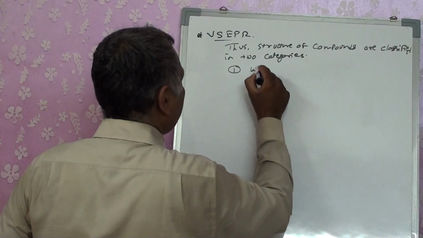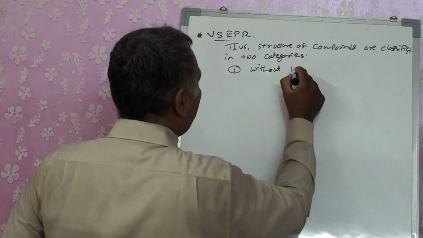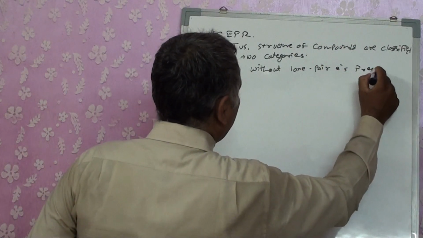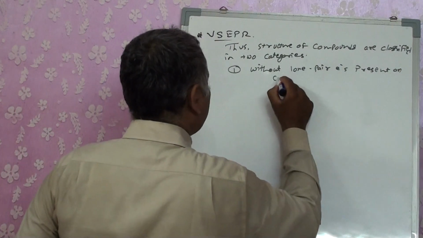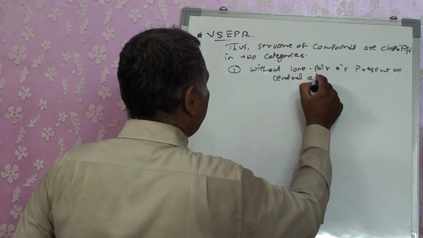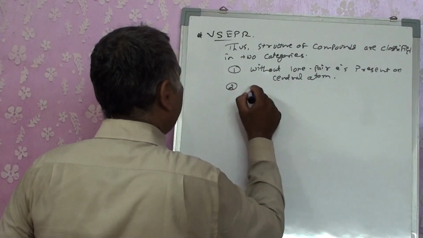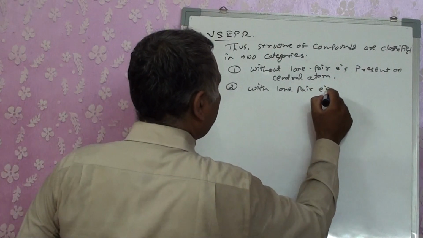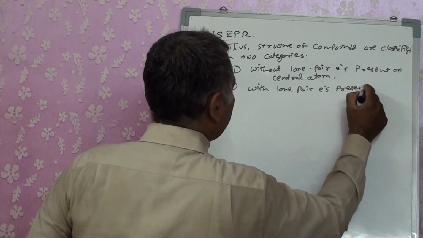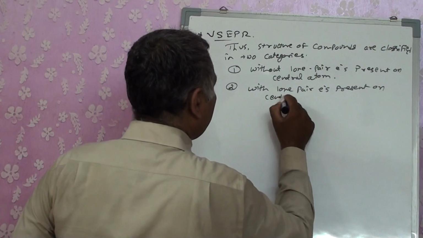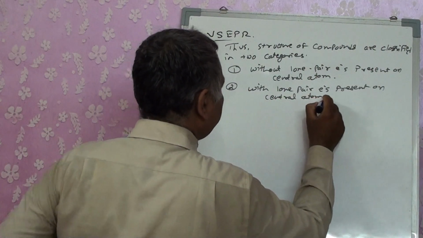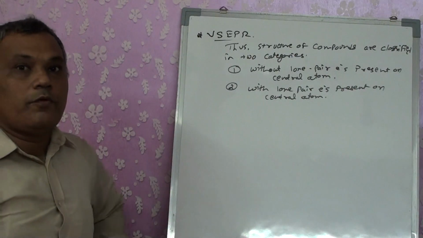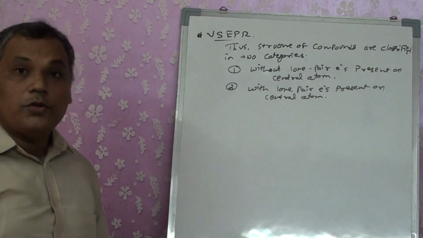First, without lone pair electrons present on the central atom, and second, with lone pair electrons present on the central atom. So we are going to get two different components: with lone pair, without lone pair.